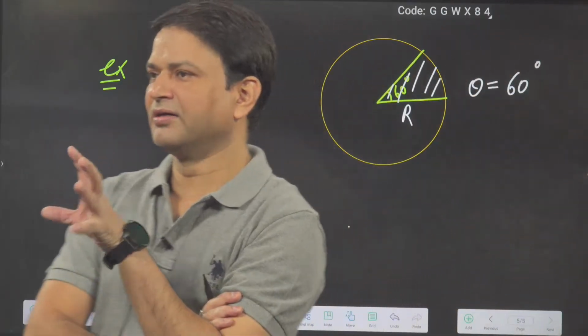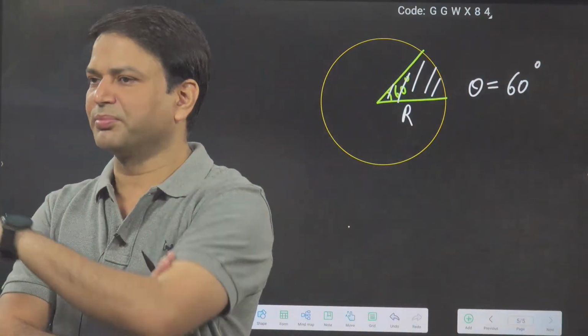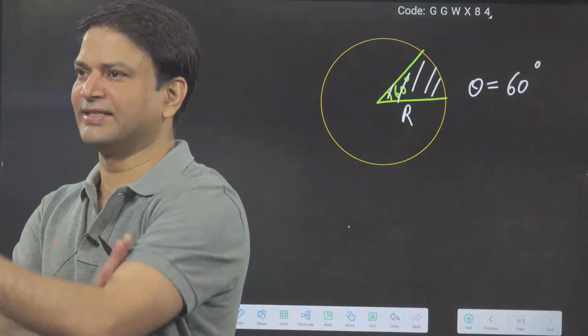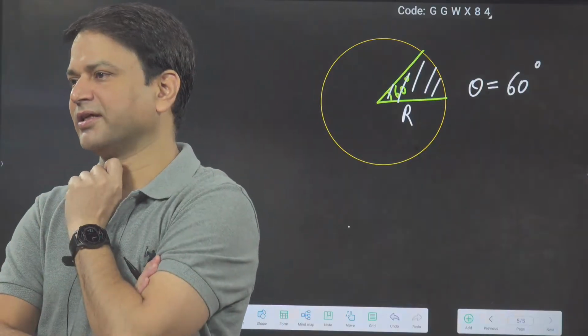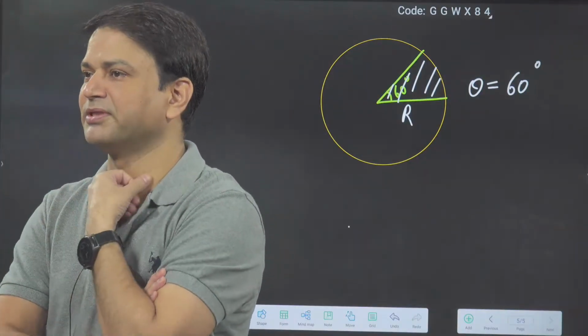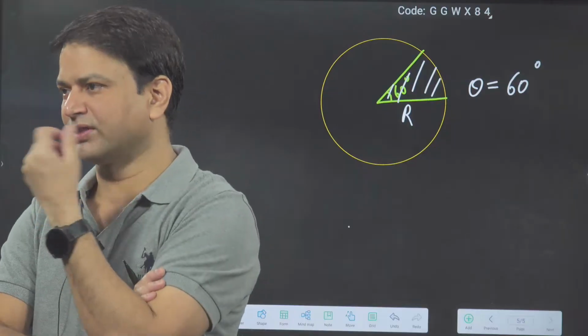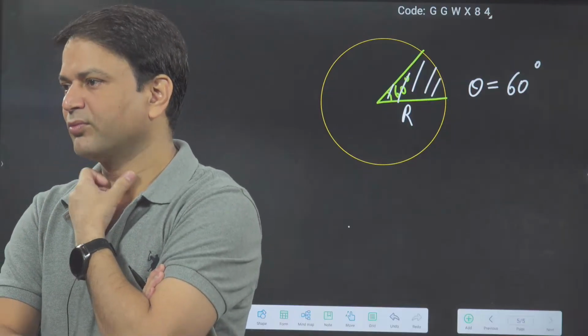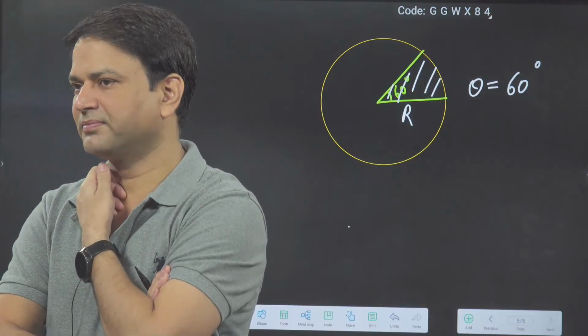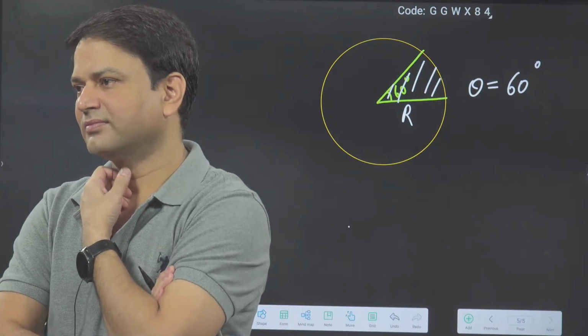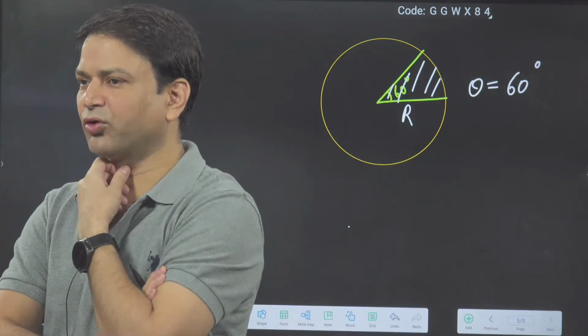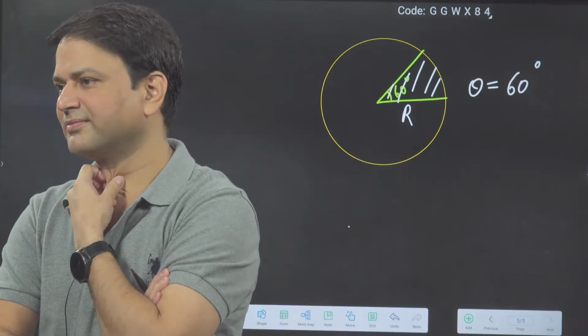Like a pizza: when you have one pizza, it has a circular shape. Suppose one slice I take, its angle is 60 degrees. So what is the area of that one slice, if it makes an angle of 60 degrees?